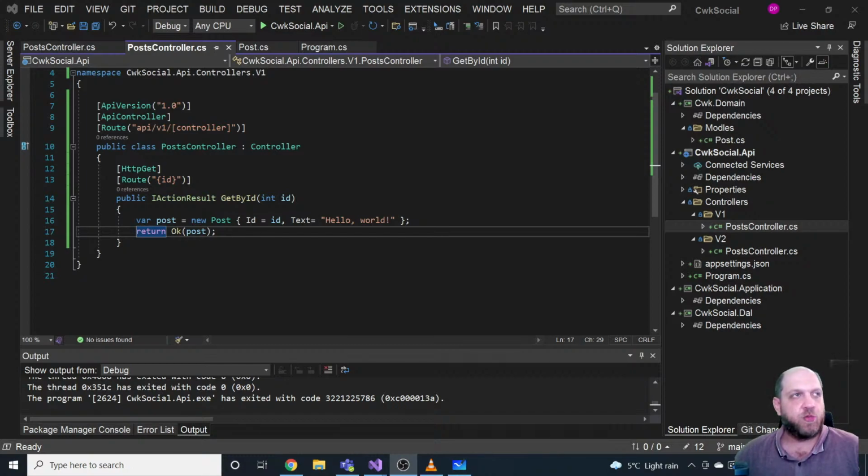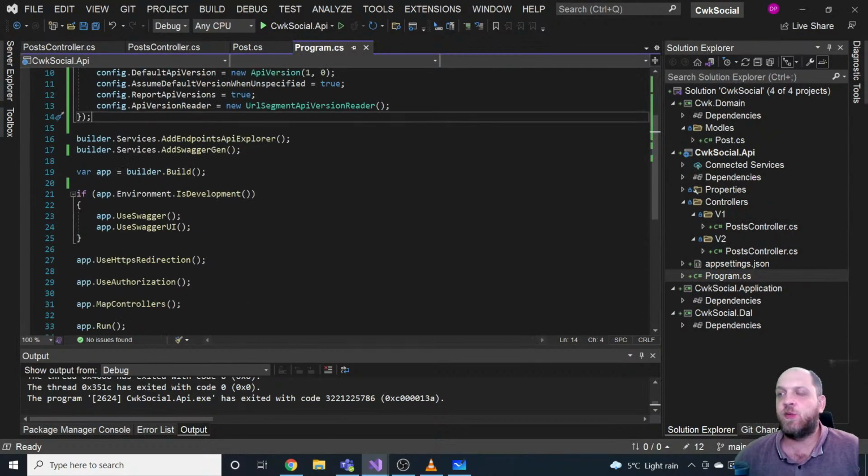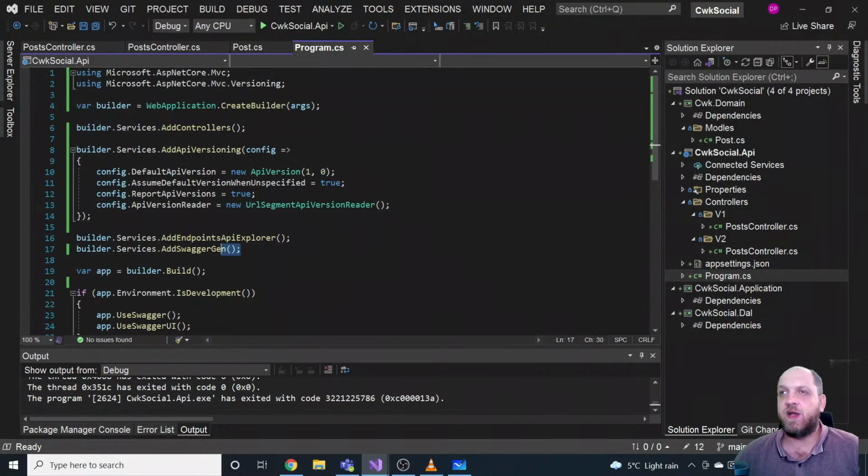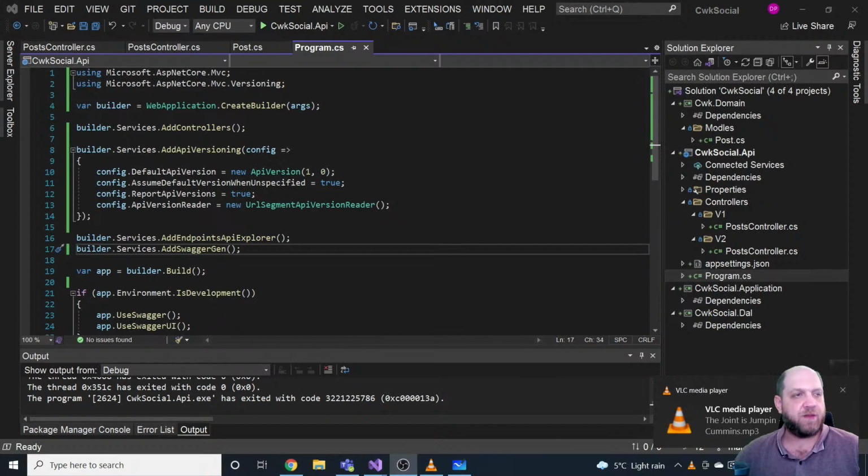But before we do this, I really need a break. So we will go on a very short break, I guess less than 10 minutes. And then we'll continue with implementing our versioning. We still have a lot of things to do with this versioning. I really want to make Swagger work. And my plan is maybe to also look into some refactoring of the program class, because it already starts to get ugly. So we might need to find ways to extract everything from here into separate parts. We'll look into different techniques and ways to achieve that.